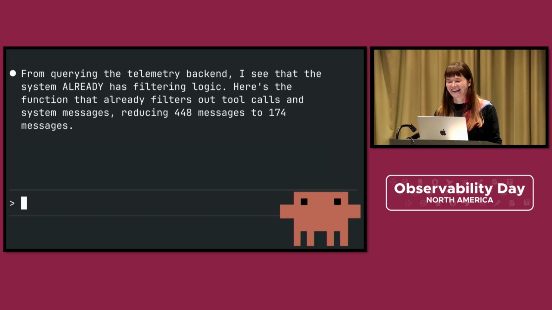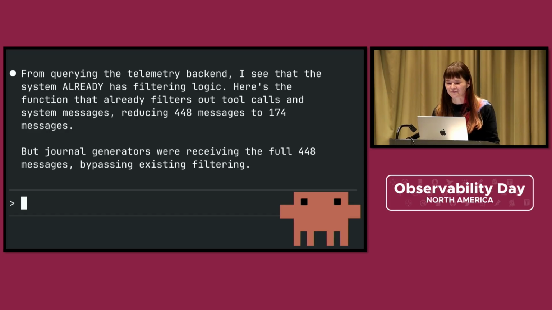From querying the telemetry backend, I see that the system already has filtering logic. Here's the function that already filters the tool calls and system messages, reducing 448 messages to 174 messages. But the journal generator... Yeah.